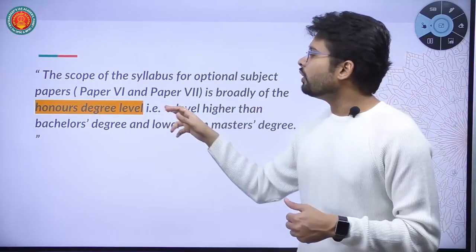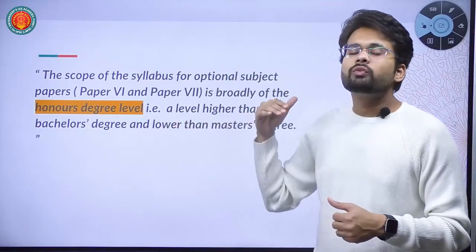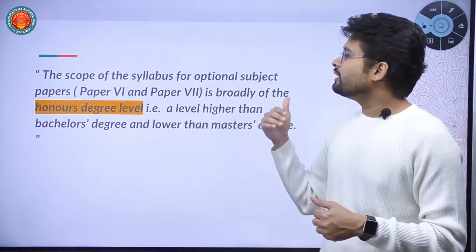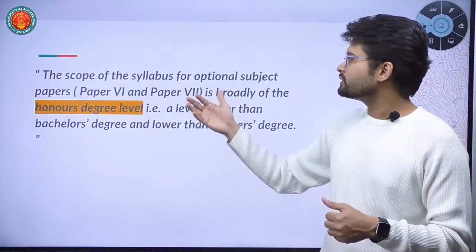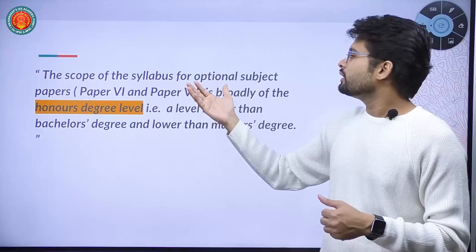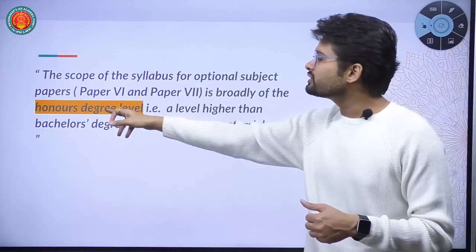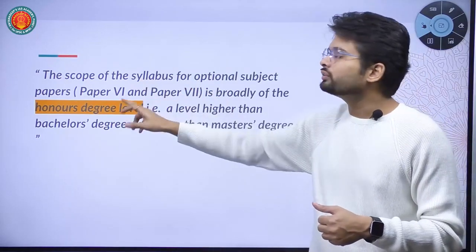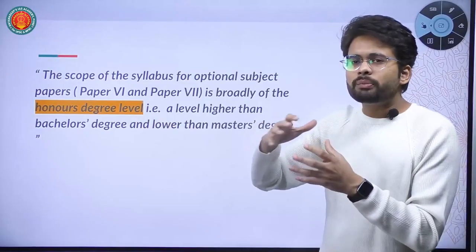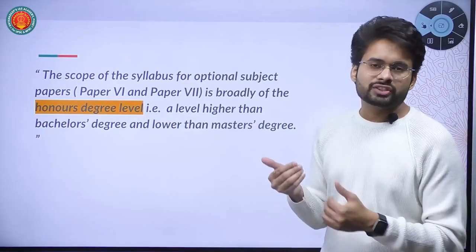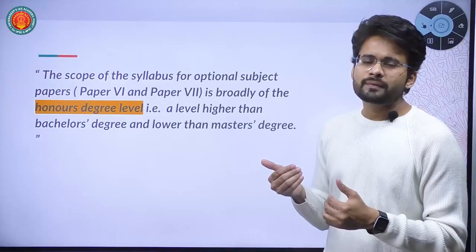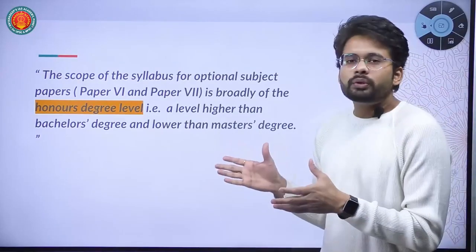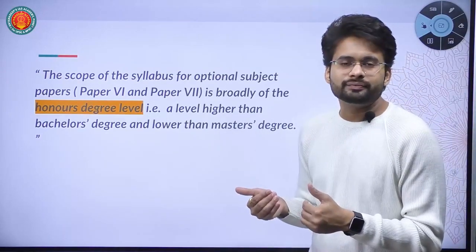It is broadly of the honors degree level. So what is the difficulty level, or the scope, of sociology or any other optional in UPSC? It is about the honors degree level, somewhere between the bachelor's and the master's degree. Right? This scope of UPSC has been officially declared by them.